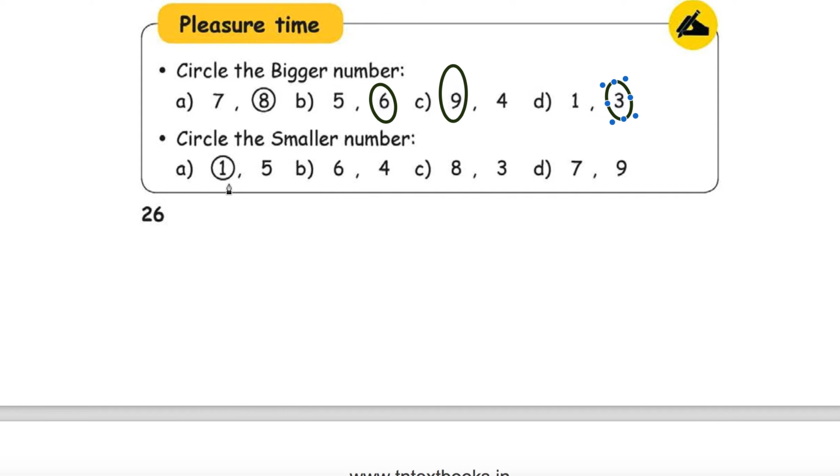Circle the smaller number. In example A, there are two numbers 1 and 5. Which is smaller? 1 is smaller. So I made a circle for 1. Right? You proceed for other things B, C and D.